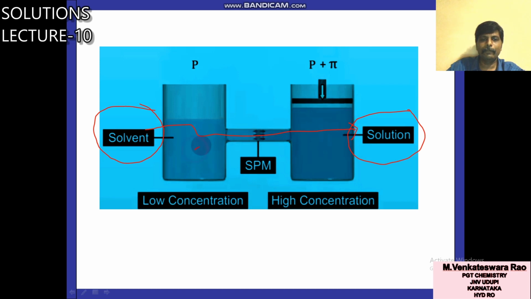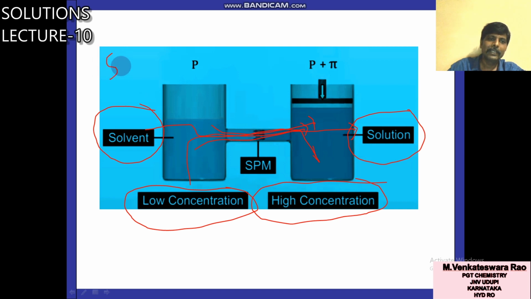So solvent will flow in this direction. Or in other words, this is low concentration and this is high concentration. Flow of solvent will take place from low concentration solution to high concentration solution. It is important here, spontaneously.